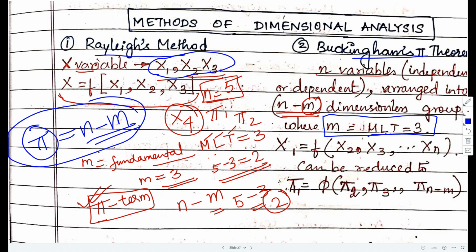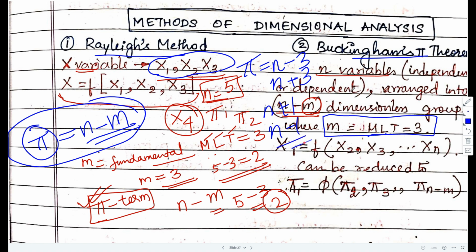So this kind of one mark question you can get: what will be the number of pi terms? It should be n minus 3. They may not give you m directly, so they might ask in terms of 3, or give options like n plus 1, n minus 1.